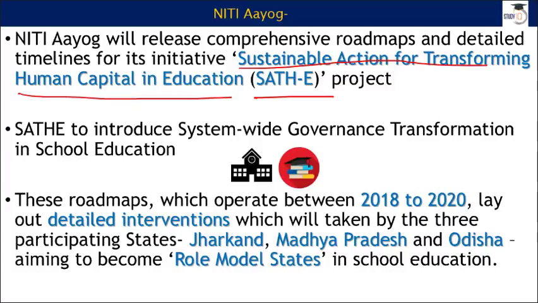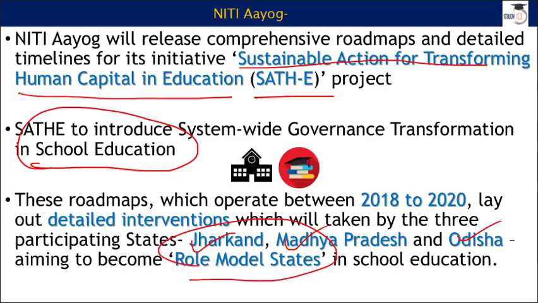Remember one thing, that this Sathi will be introduced in school education, and 3 states are taking part in it. One is Jharkhand, second is Madhya Pradesh, and the third is Odisha. Together these 3 states will aim to become role model states in terms of school education.